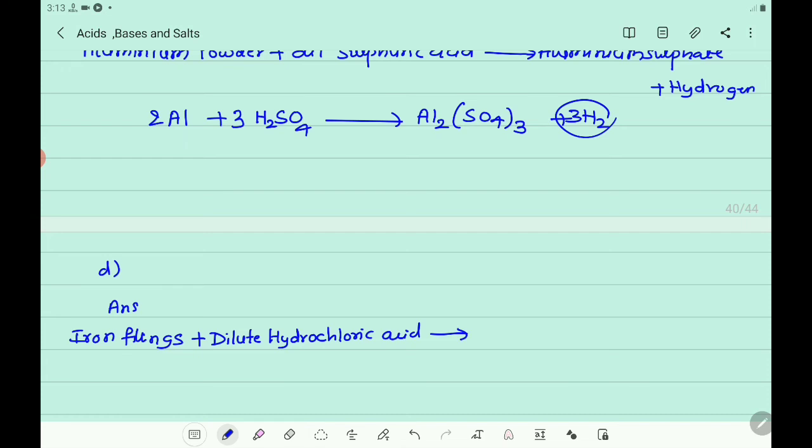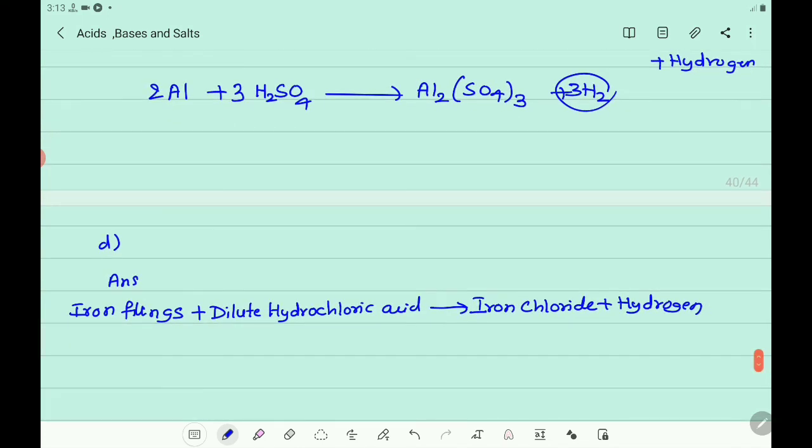gives iron chloride plus hydrogen gas. So what is the symbol of the iron? You know that is Fe. Let us write the chemical equation which is balanced. Fe, and what is the molecular formula of hydrochloric acid? That is HCl. Fe reacts with HCl, gives iron chloride, that is FeCl3, plus H2. Now this equation is to be balanced.